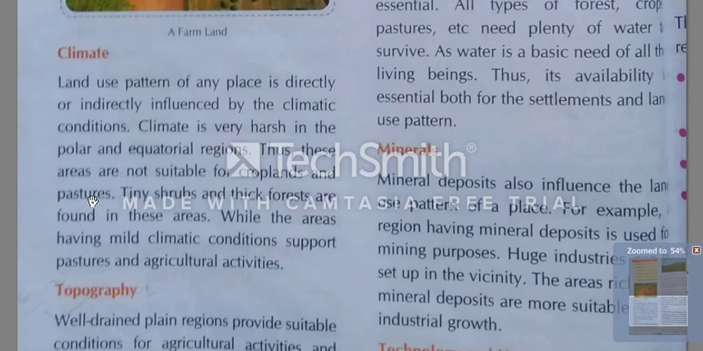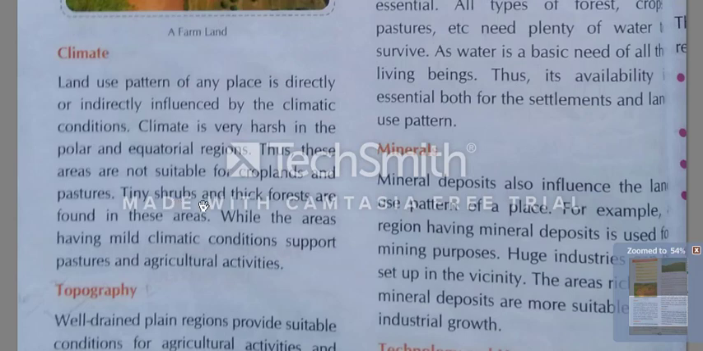Pasture means grasslands. Grasslands and croplands are not available there, not suitable there. Tree shrubs. What is the meaning of shrubs? Class, what is the meaning of shrubs? Shrubs is a good word. Shrubs means bush, B-U-S-H. Bush means jhadi.